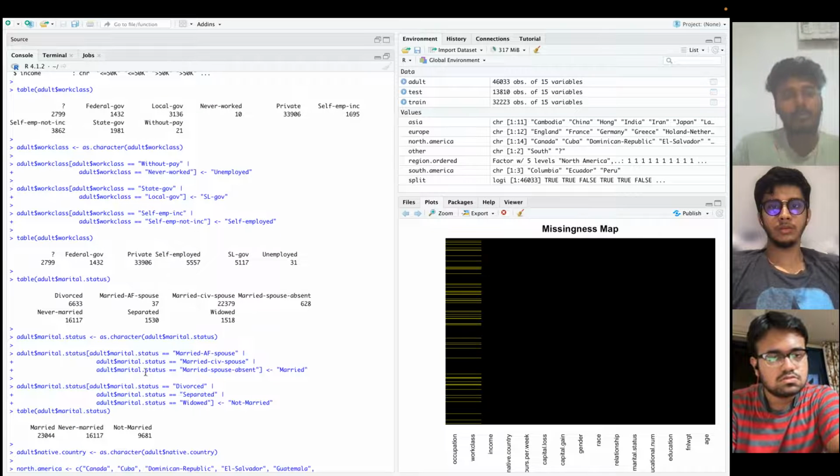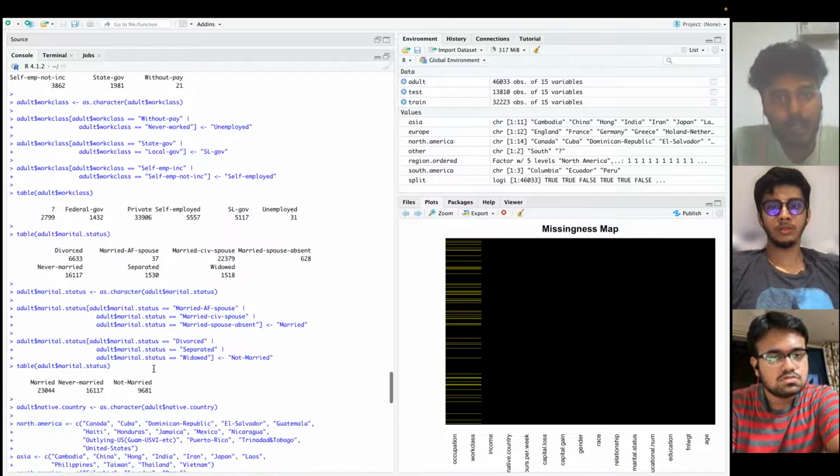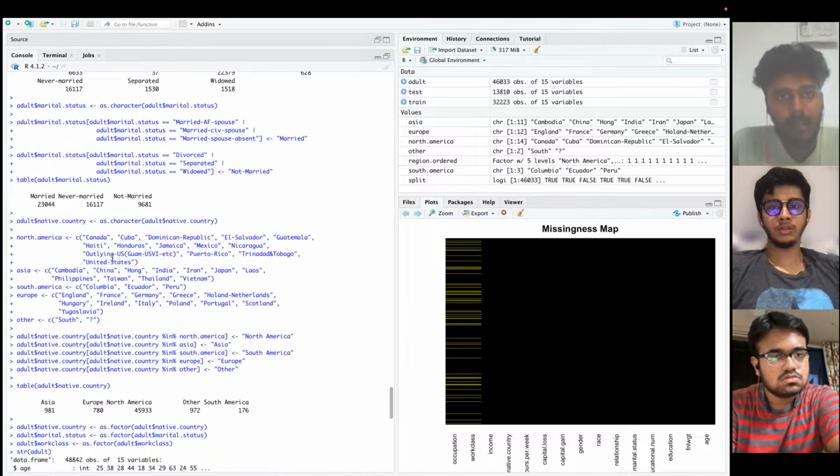Now the third combining is country combining. For country combining, we have combined different countries into regions. For North America, we have Canada, Cuba, Haiti, Jamaica, Mexico, Nicaragua, and for Asia we have Cambodia, China, Hong Kong, India, Iran, Japan, etc. For South America we have Colombia, Peru.